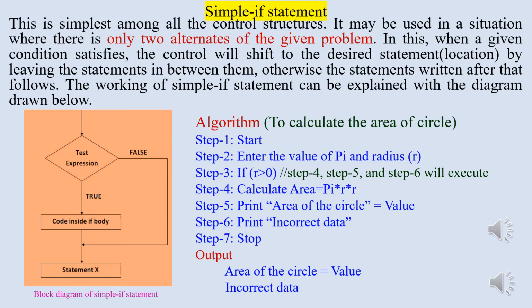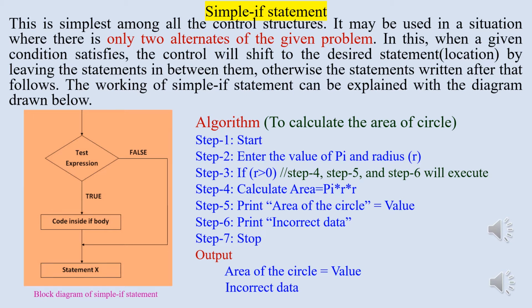The working of the simple if statement can be explained with the diagram drawn below. In the diagram, we can observe that when the test expression is encountered, it will be verified based on the given values. If it is found correct or true, then the statements written after that, that is the code inside the body, will execute, and then control will move to statement X. But if the given condition becomes false, then the control will directly shift to statement X.